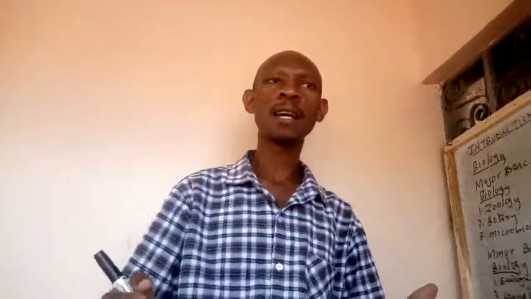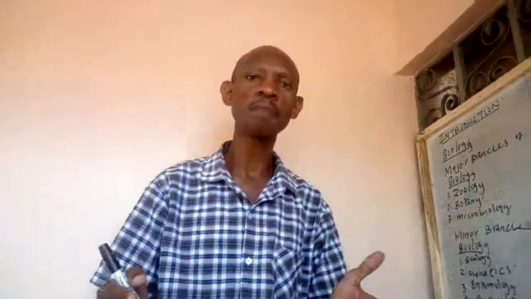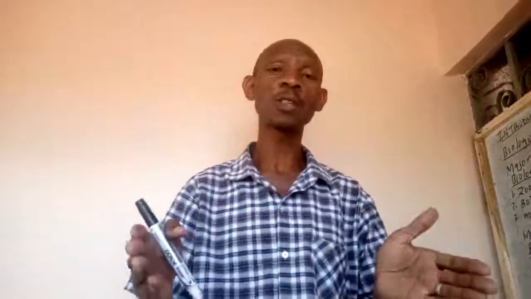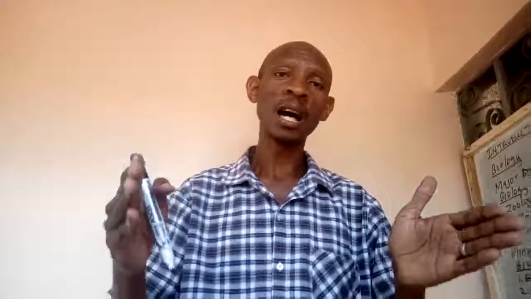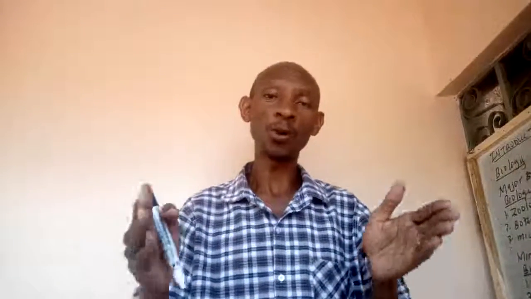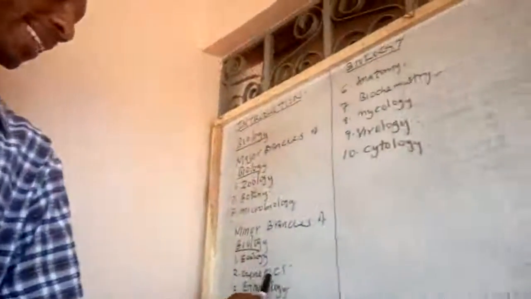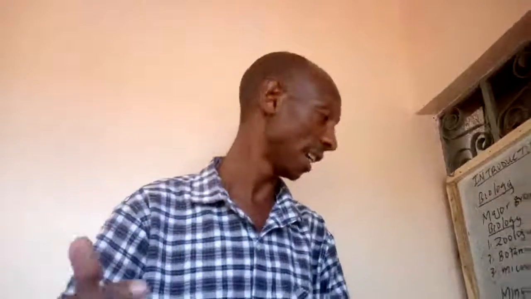I'm going to start with the first one. As far as the first minor branch of biology is concerned, we have ecology. Ecology refers to the study of the relationship between living organisms with each other, and also with the surroundings or the environment. That is what we refer to as ecology. The second one is genetics. Genetics is defined as the study of inheritance and variation among living organisms.